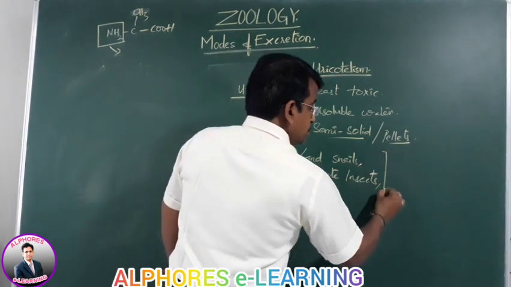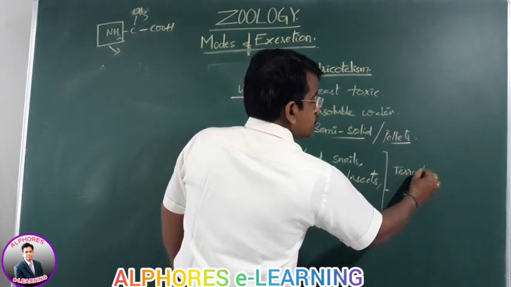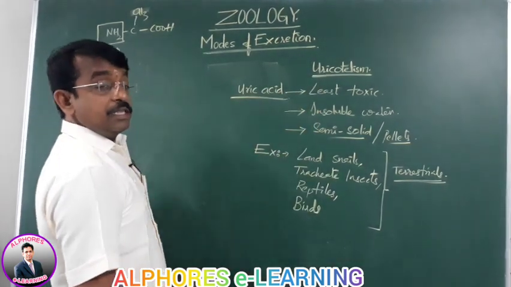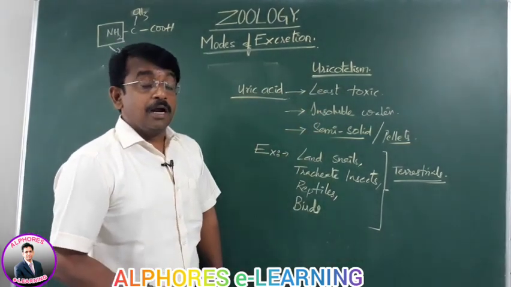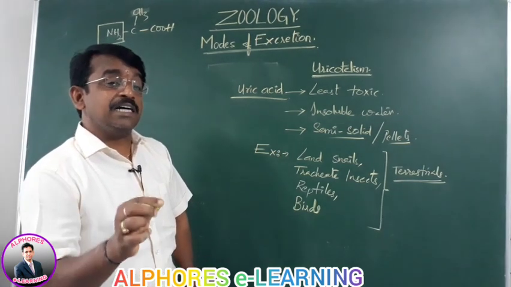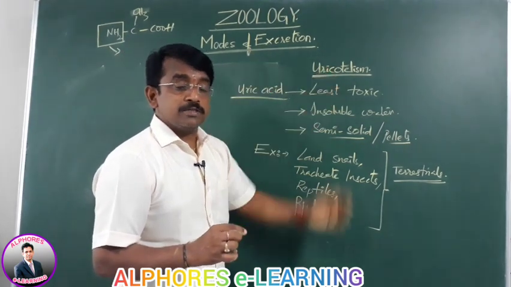These are all terrestrial animals. Just now I told you that the terrestrial mode of life necessitated the animals to lead ureotelism and uricotelism.